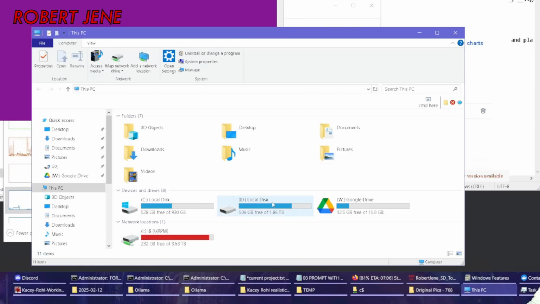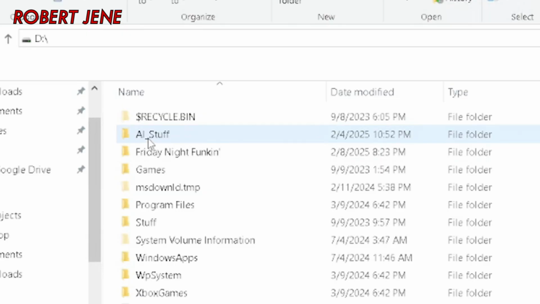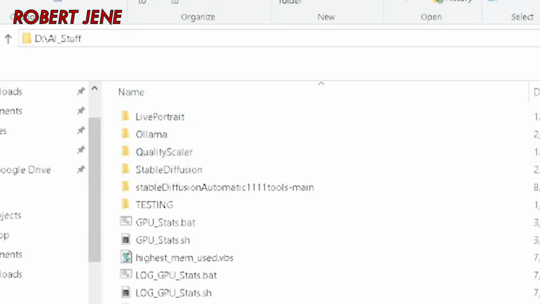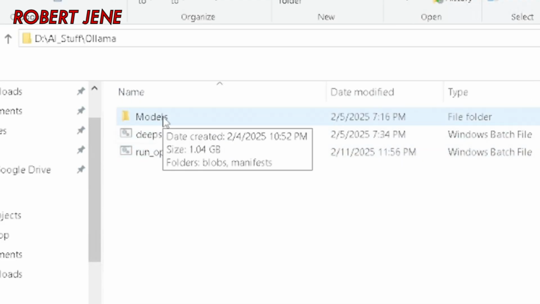All right, I've opened up File Explorer. Keyboard shortcut is Windows button E if you want to try it that way. Here's my D drive, which is a 2 terabyte hard drive. Open that up. I made this folder that says AI_stuff, and I put everything in there, and I made a folder just for Ollama. And inside of there, you make a folder called Models.